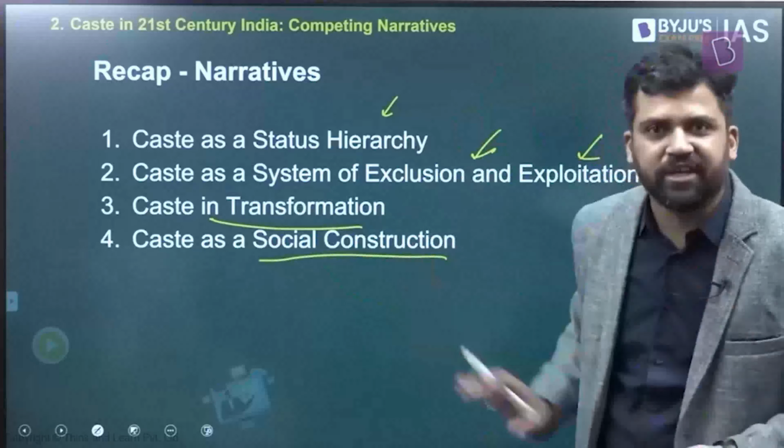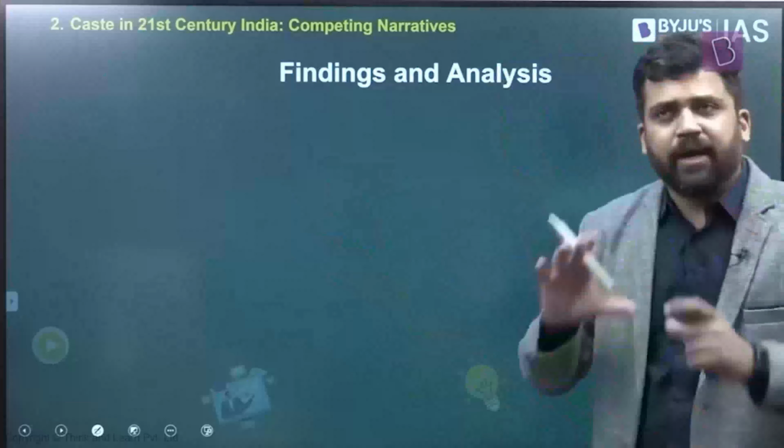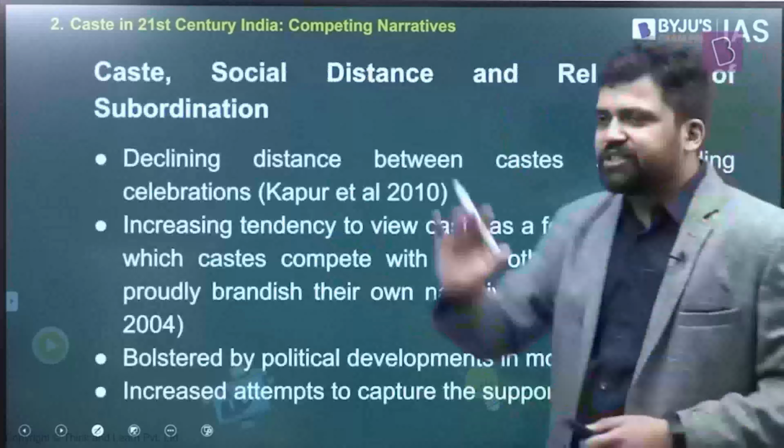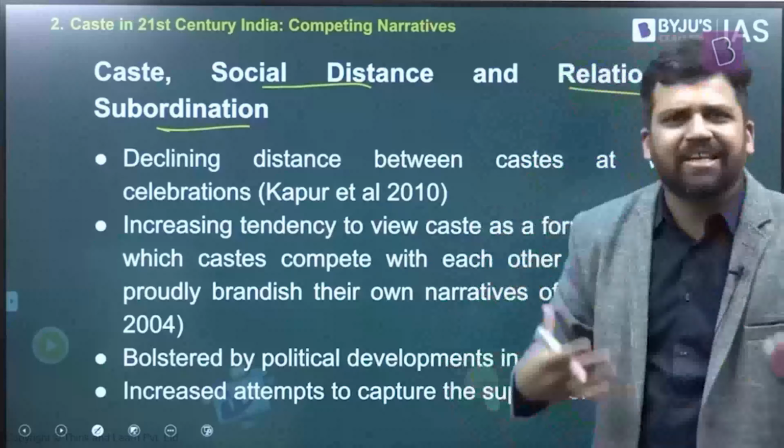Now, what is the finding of Sonal Desai, right? And Mr. Dubey, right? What they're trying to look at and what they have found. And again, it's not that only their findings they have talked about, they have also referred to some more analysis related to it. First thing, caste, social distance, relations of subordination. So let's look at each of these things one by one. So first of all, caste, social distance, subordination, what are some of the findings?